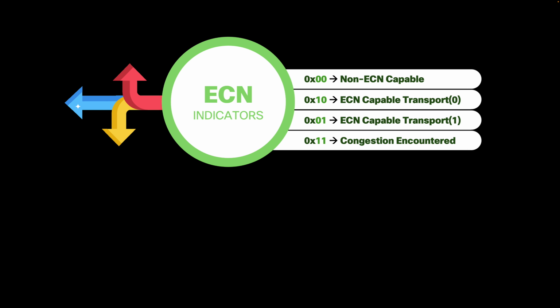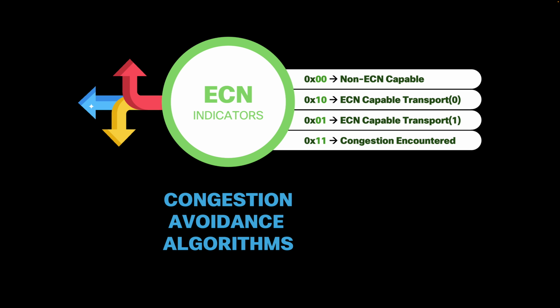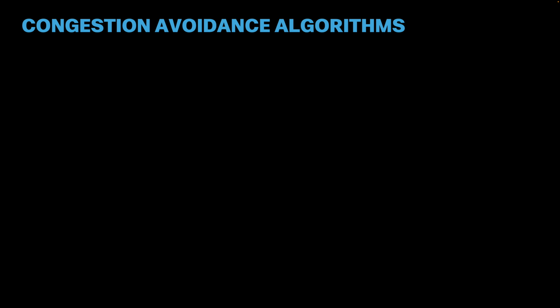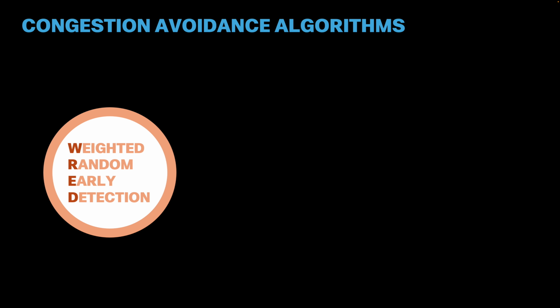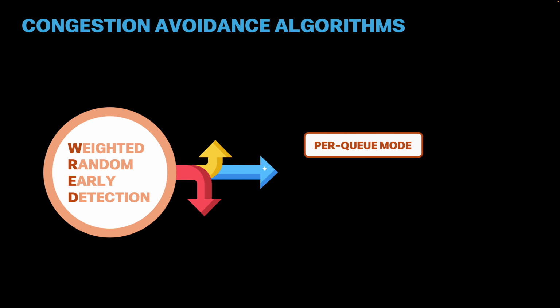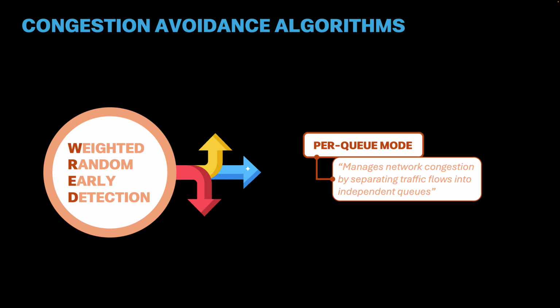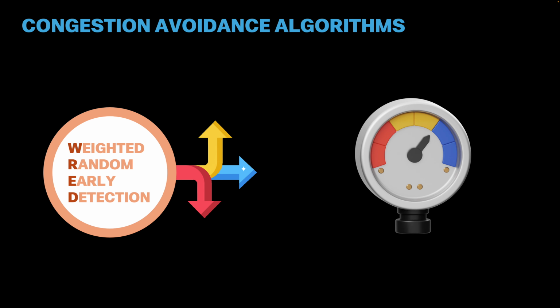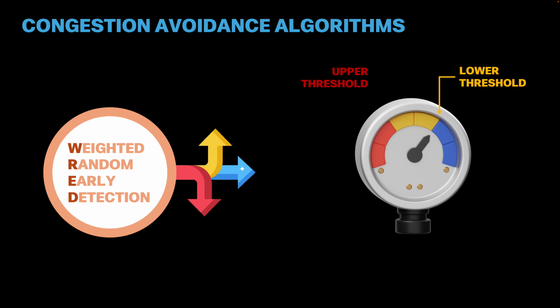So ECN uses congestion avoidance algorithms to check the volume of traffic being transmitted and perform the corresponding marking, such as the algorithm used by the Cisco Nexus platform called Weighted Random Early Detection, or WRED, which now I'll describe. In Nexus, WRED is used in a per queue mode. It means that it manages network congestion by separating traffic flows into independent queues. In these queues, we will define two thresholds. The lower threshold, which we will represent in yellow, and the upper threshold, which we will represent in red.